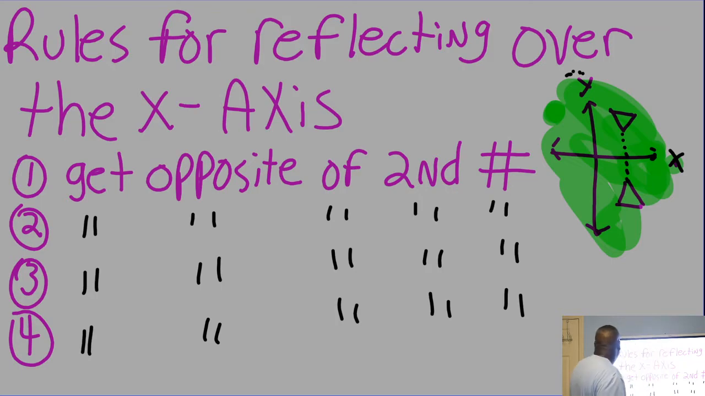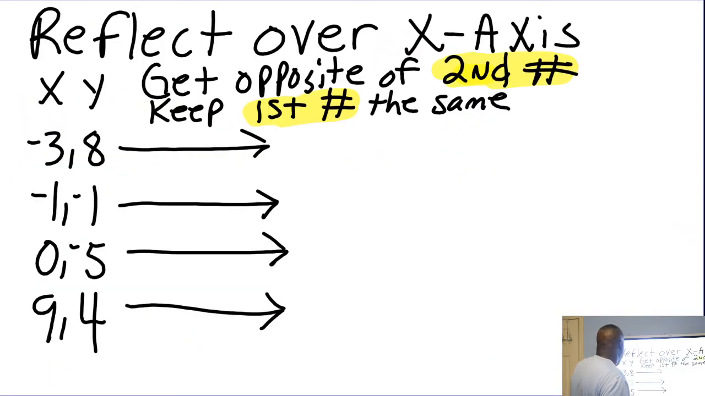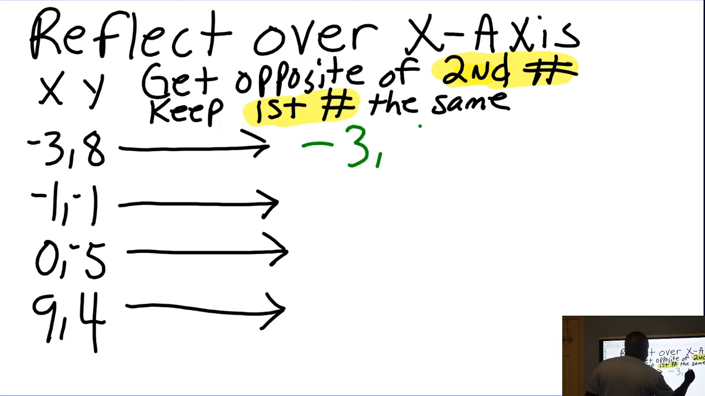And so here we go, partners. Let's do this. Reflect over the x-axis. Get the opposite of the second number. Keep the first number the same. Check this out, boys and girls. If I wanted to reflect negative 3 and 8, your answer is get the opposite of the second number. Keep the first number the same. That's the reflection right there.